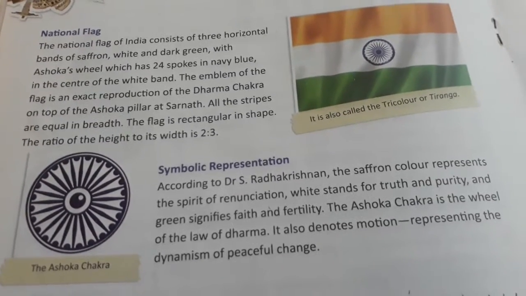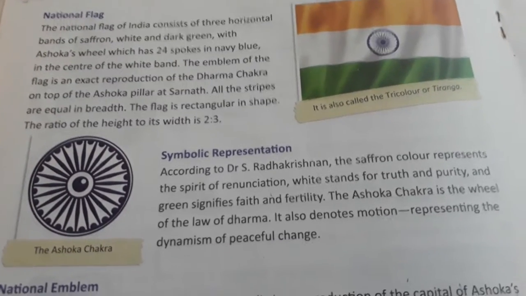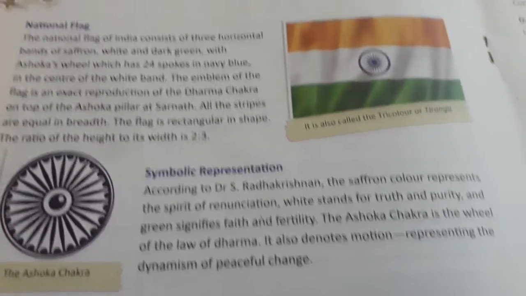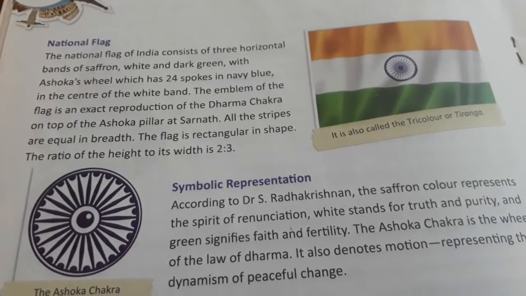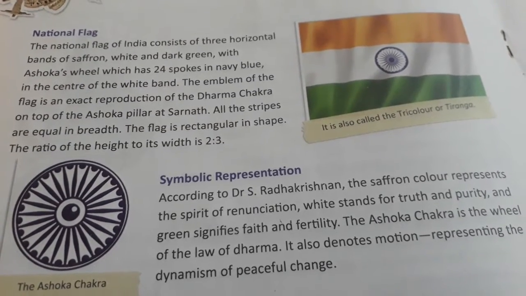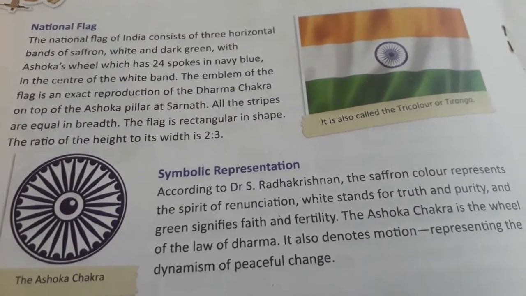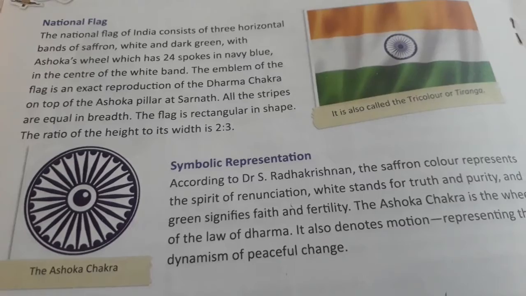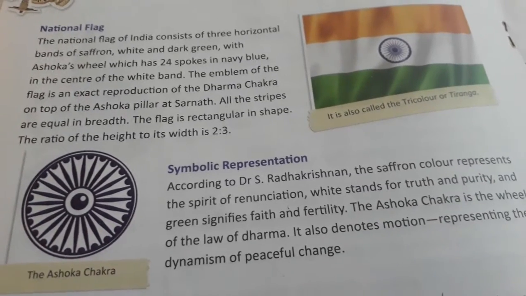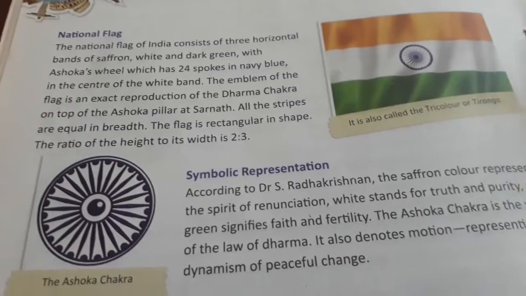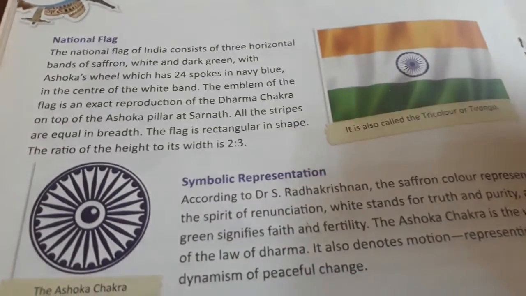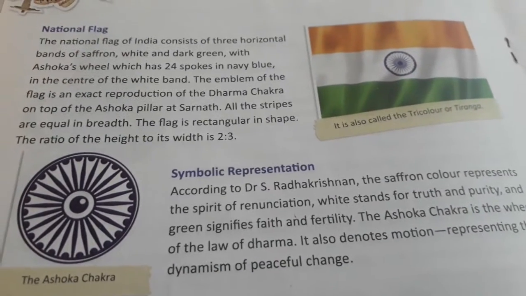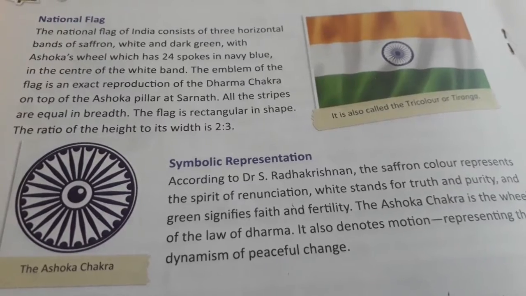They say this Ashoka Chakra explains the 24 hours of a day. The emblem in the center of the flag is an exact reproduction of the Dharma Chakra on top of the Ashoka pillar at Sarnath. In the place called Sarnath, there is a pillar called the Ashoka pillar, and on top of that pillar we have the Dharma Chakra. So the Ashoka Chakra in the middle of the flag is the exact model of the Dharma Chakra above the Ashoka pillar.